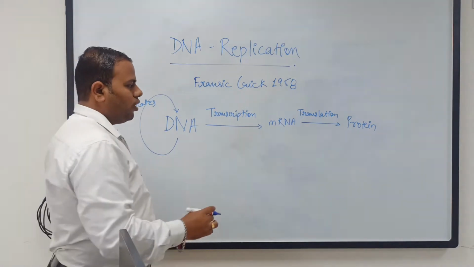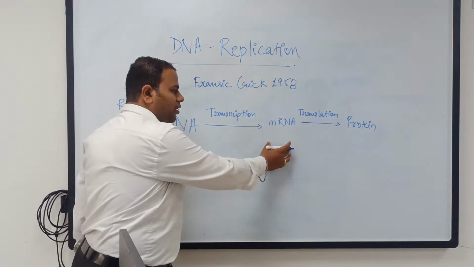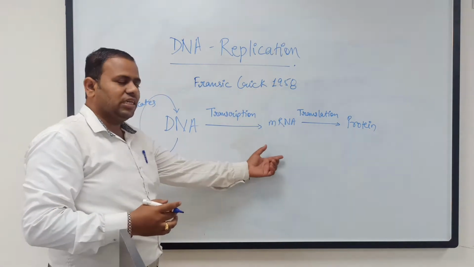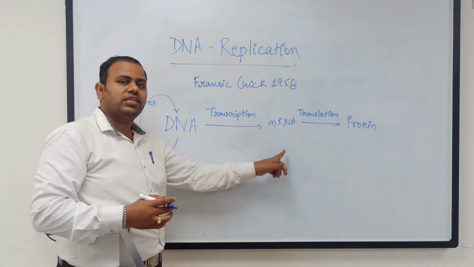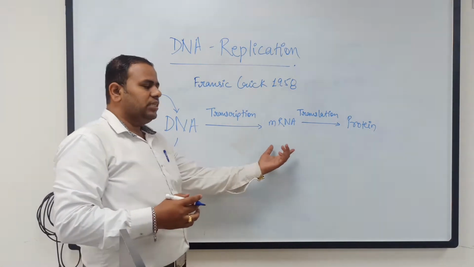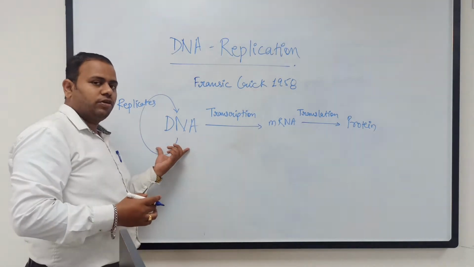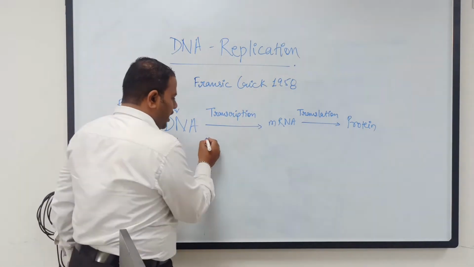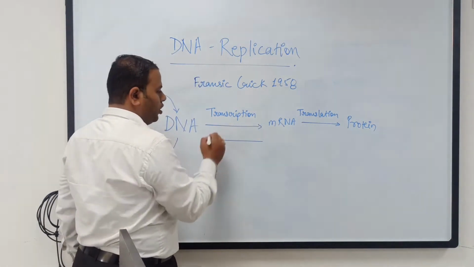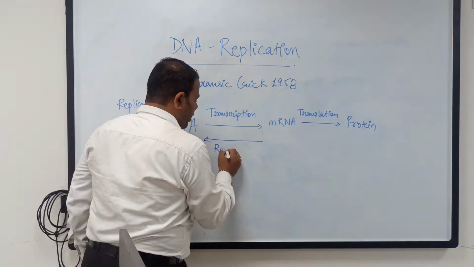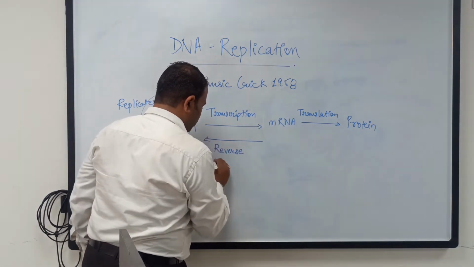But in some cases, for example viruses, the genetic material is RNA. So when this virus infects a eukaryotic cell, this RNA has to be converted first to DNA. There is another process that is exactly the reverse of transcription. This process is called reverse transcription.